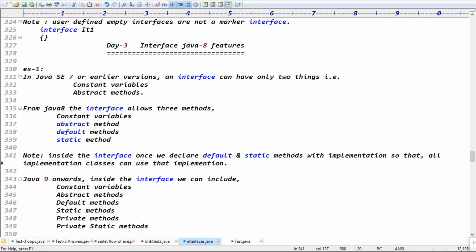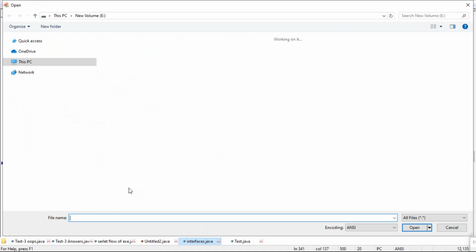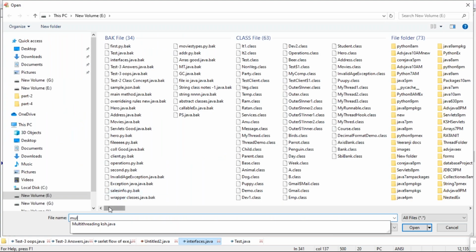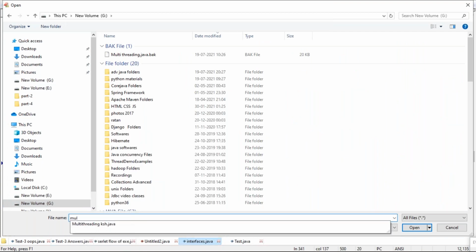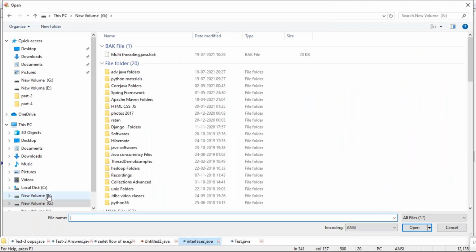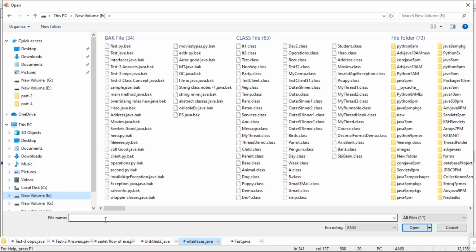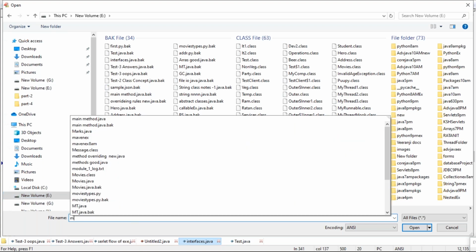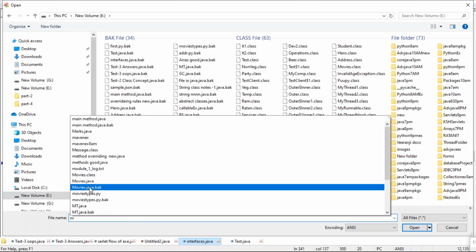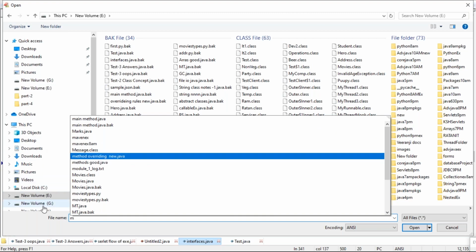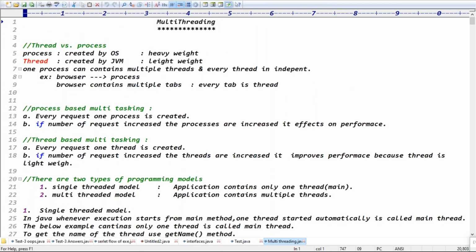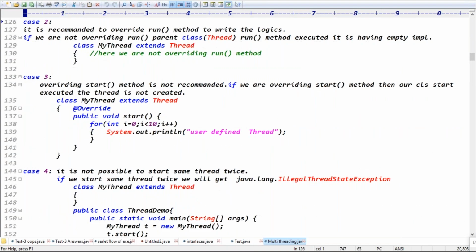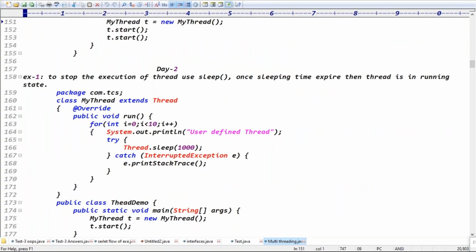Today's class is the continuation of threading. If we go for multi-threading, this is where we save the code, multi-threading.java. Guys, thread is lightweight. Last class we did the first class, so we discussed 4 cases and a date.